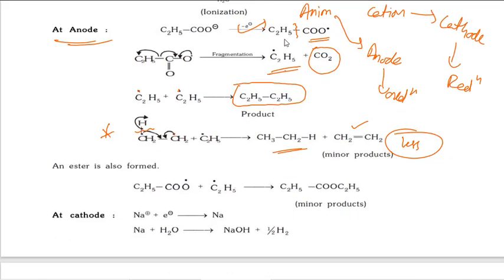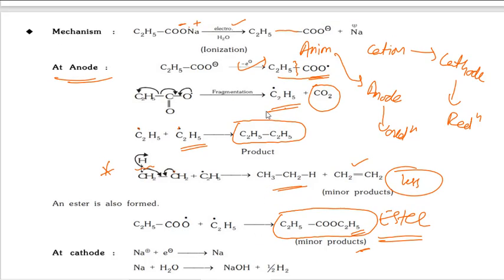And see here, this carboxylic acid free radical is forming. If it reacts with this ethyl radical, it also gives an ester. So these byproducts indicate that this reaction undergoes this mechanism. The ethyl radical is forming and this carboxylate radical is also forming, and these radicals may combine to form this product. Don't confuse, I am repeating again.